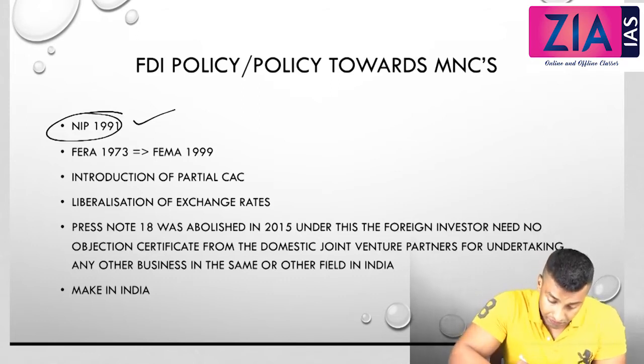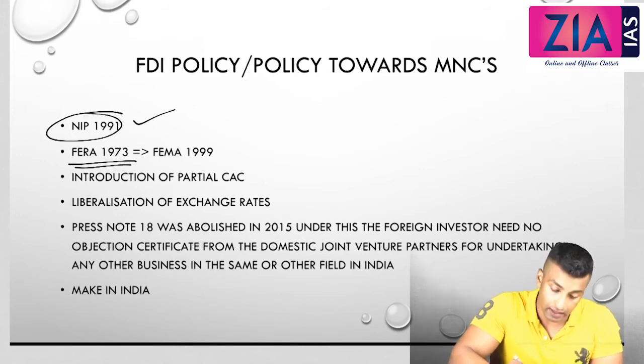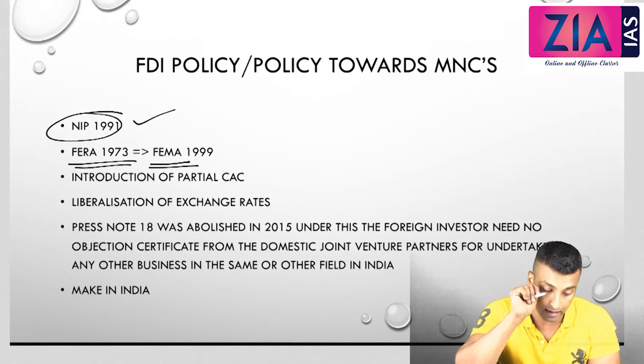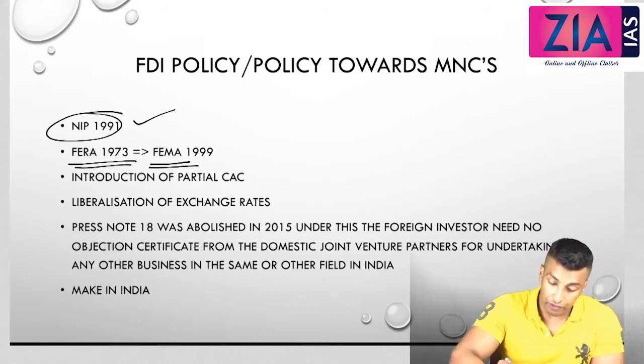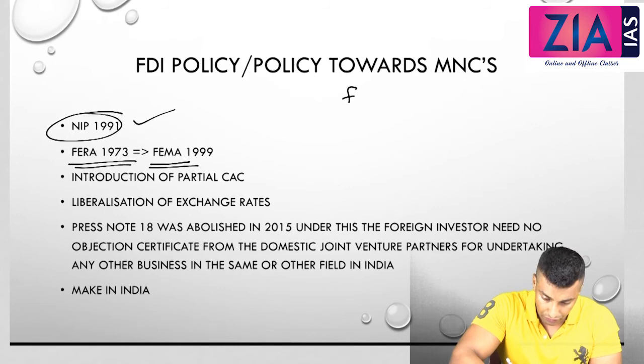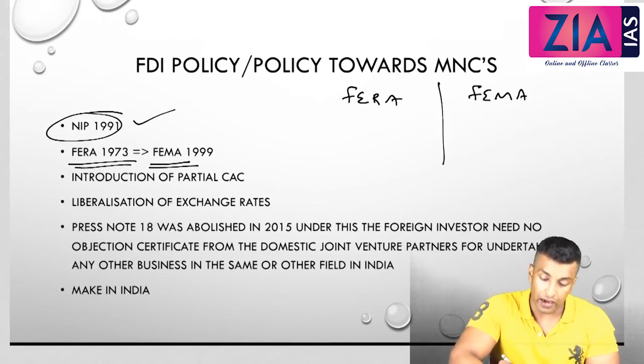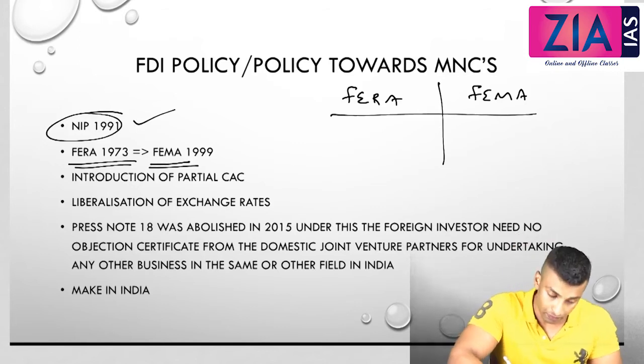Then FERA. FERA is actually Foreign Exchange Regulation Act that was changed to Foreign Exchange Management Act in 1999. If you see FERA and FEMA, FERA is actually a criminal law.